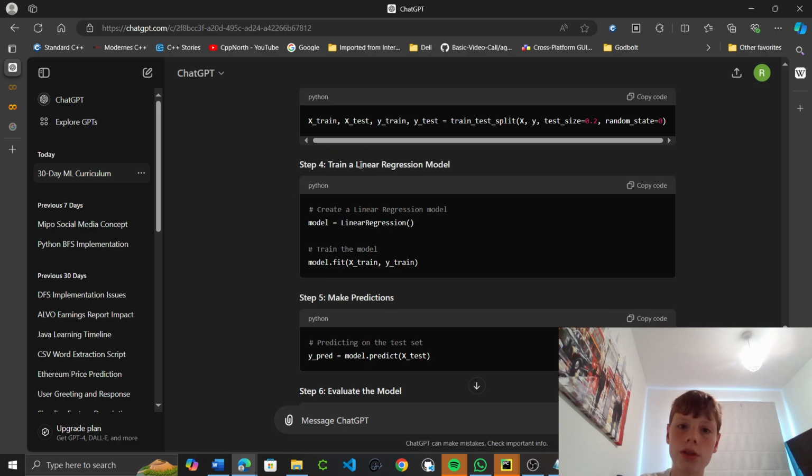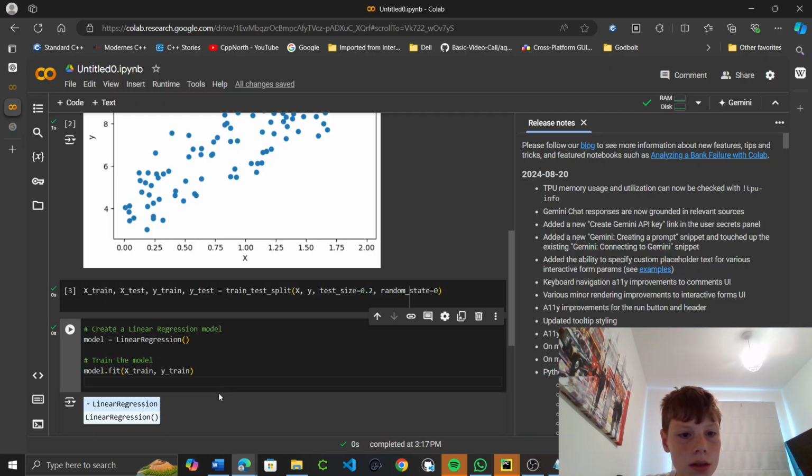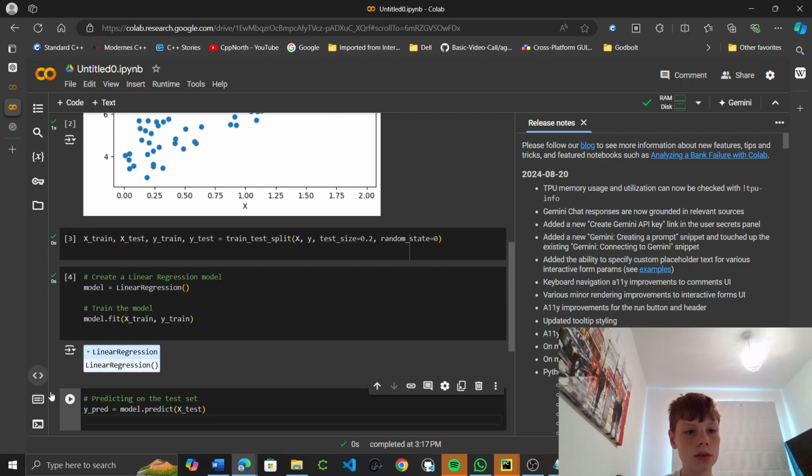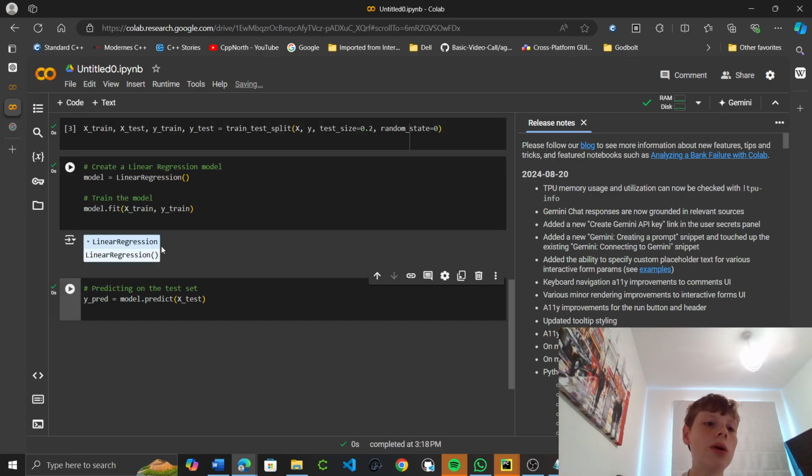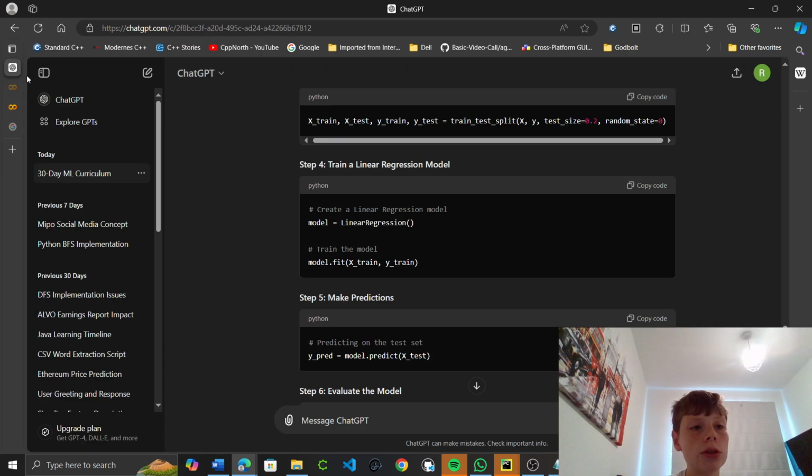So this is training a linear regression model, and this is making predictions. Okay, so now our model should be trained on this training dataset.